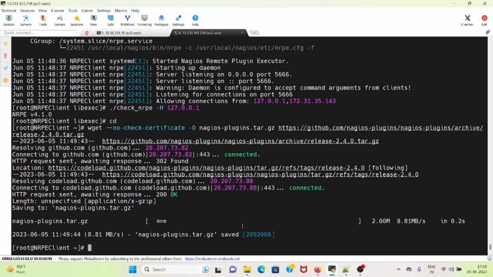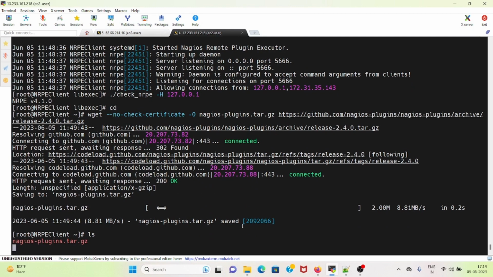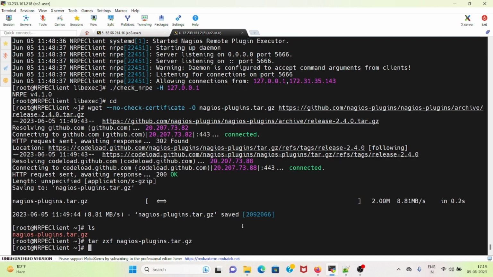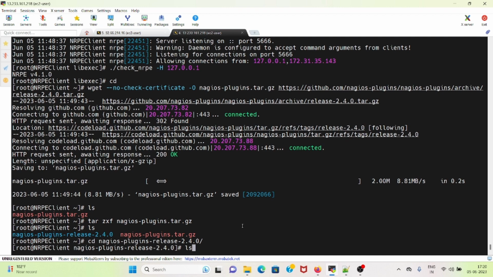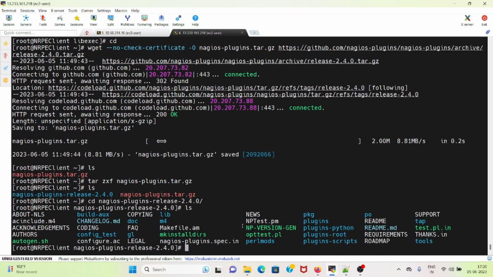So it's downloaded. Now I need to do the tar zxf Nagios plugins. If I do an ls, I will get the extracted file. Here I will be able to see that there is an option called tools.